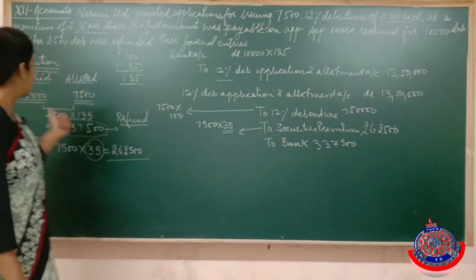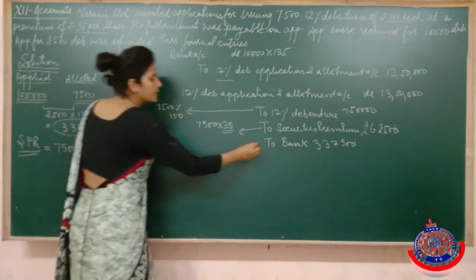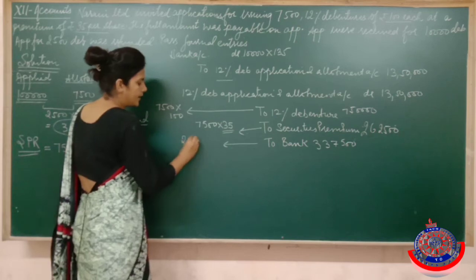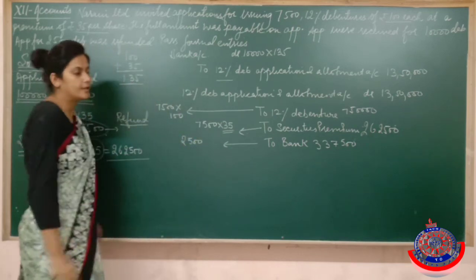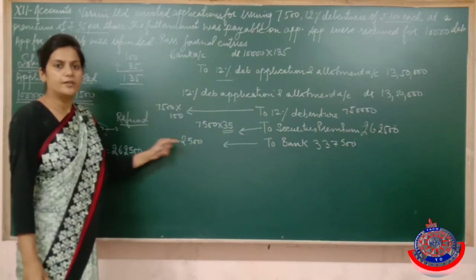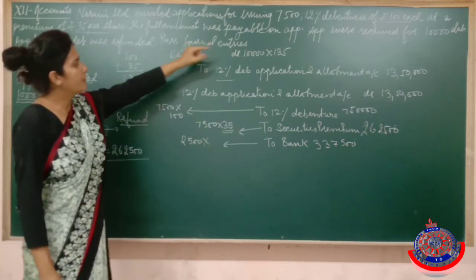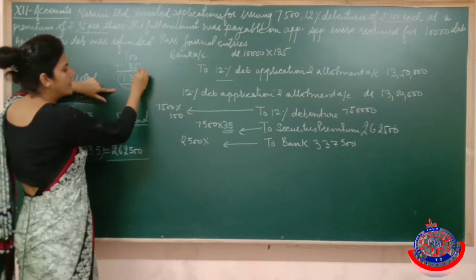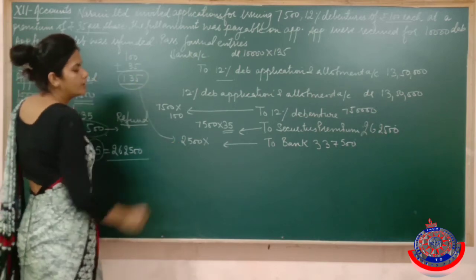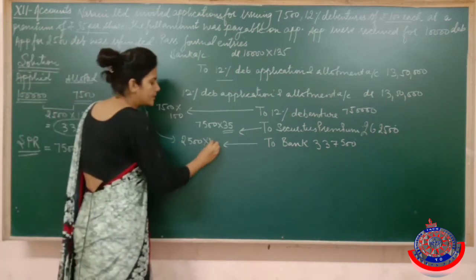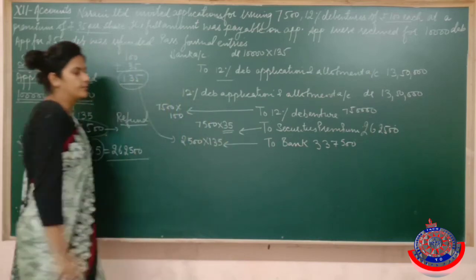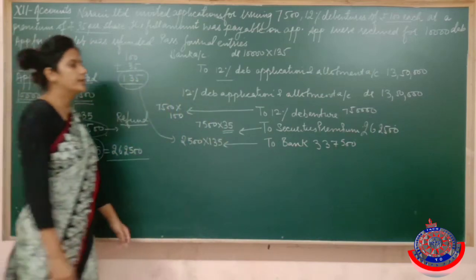I have not multiplied it with 10,000 because a few debentures I have refunded. Now these many debentures we have refunded, but they have paid on application only, and in this the entire 135 rupees has been called on application itself, so they must have paid the lump sum. So this way we have calculated the amount.